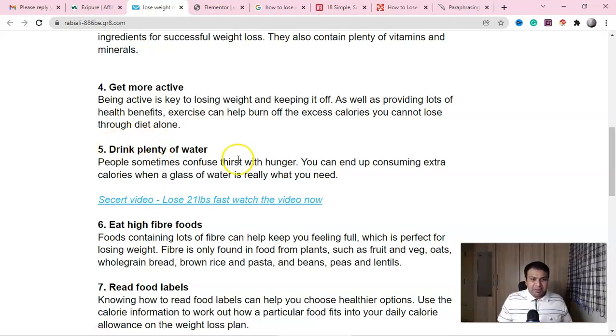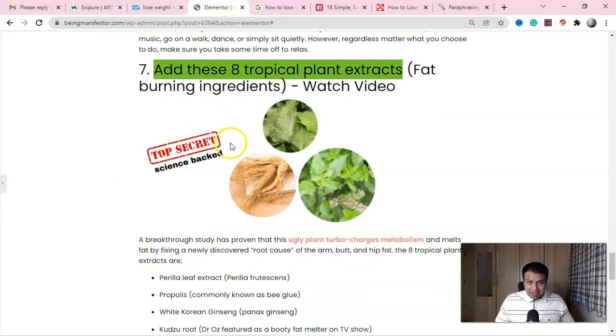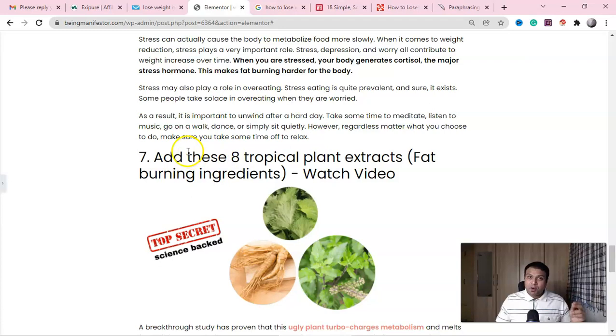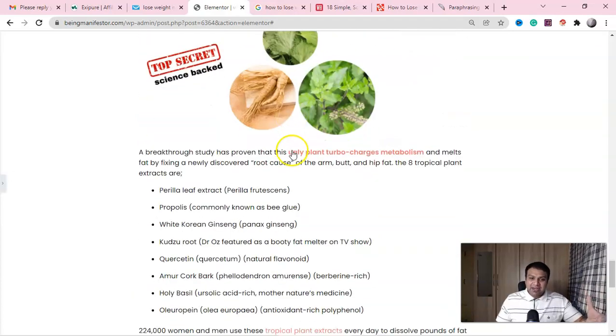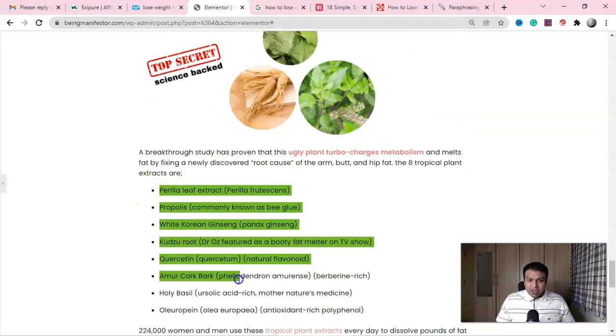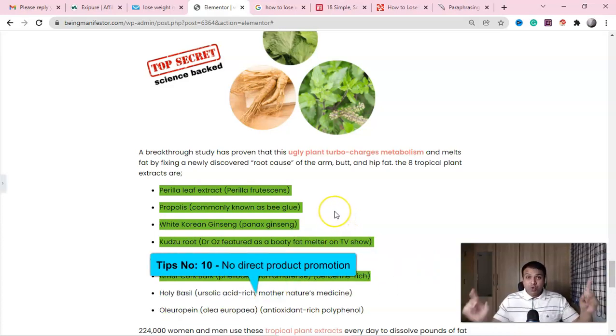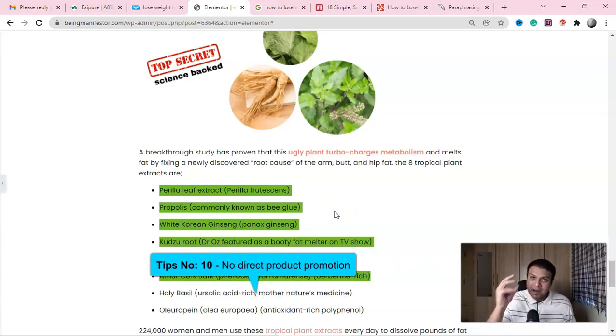No connection. Drink plenty water, eat high fiber, and suddenly you have given. So now you are playing a hoping and praying game in this landing page, right? Marketers never do that. Okay, only cheap marketers do that. Okay, do not do that. Now here, what I'm doing, the 7th point is, why don't you add these ingredients in your daily life so that it can help you to burn fat? No product, guys. Understand, this is the marketing you're learning. No, do not give product.